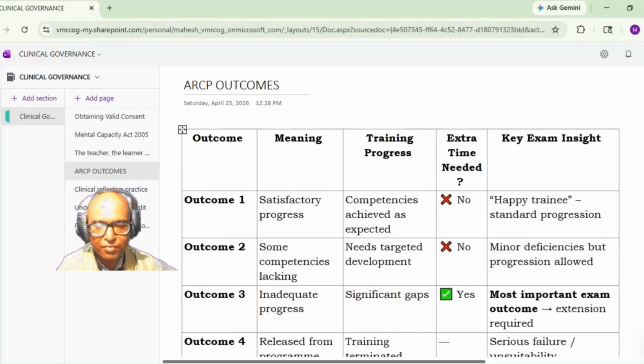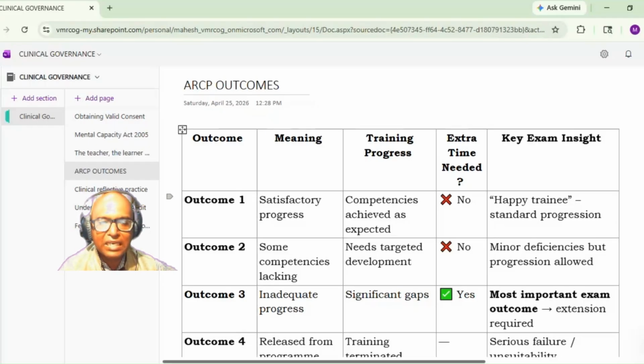Today we are going to cover a very important topic, that is ARCP outcomes. This will always be asked as an SBA or EMQ. Most of the time it is the EMQ which is asked, and these EMQs are something you expect, this particular question, and you get the marks. You prepare this, hardly a few options are there, and if you are thorough with this, you will get full marks.